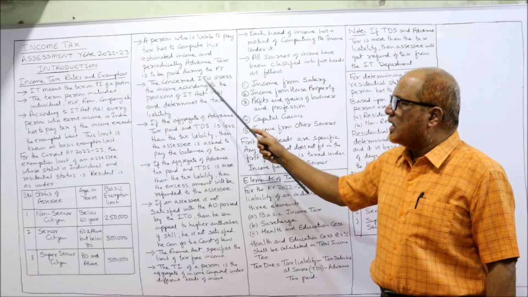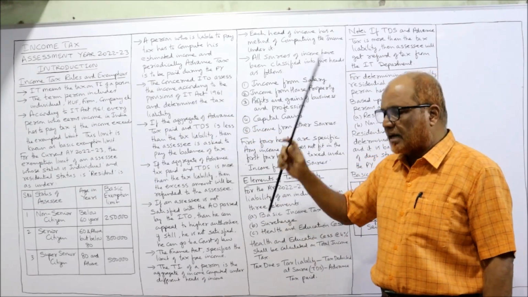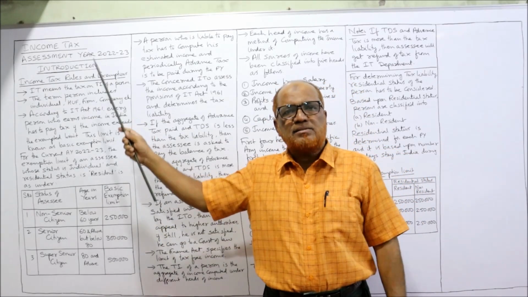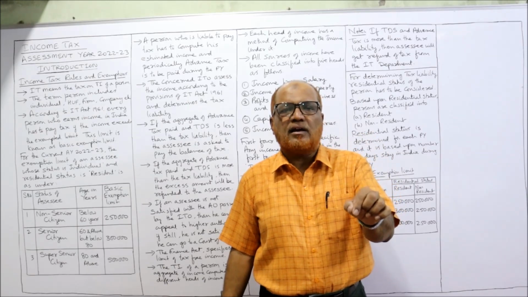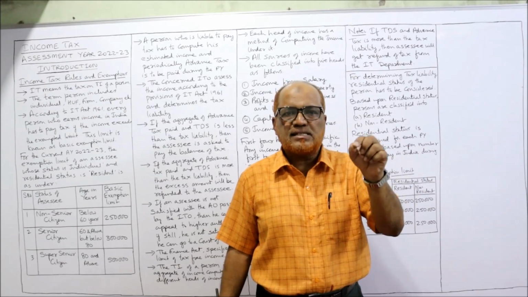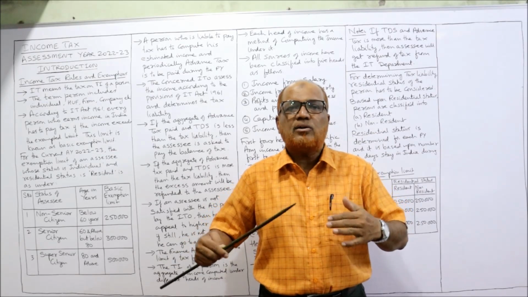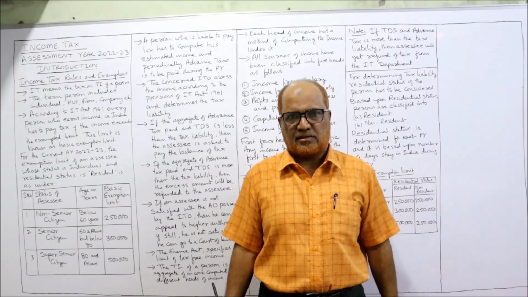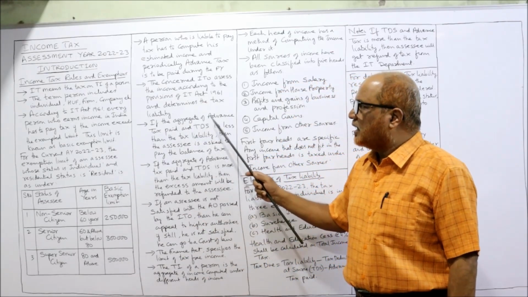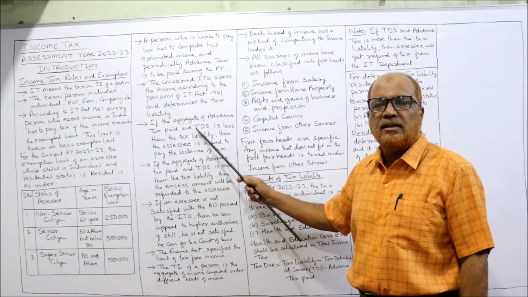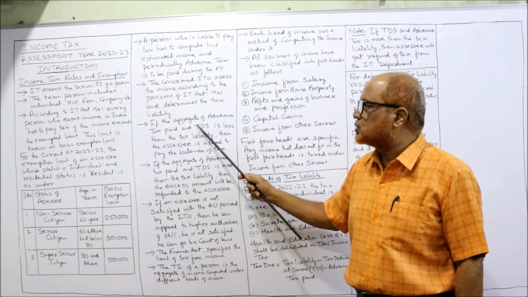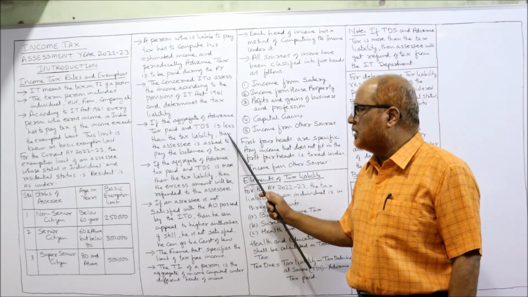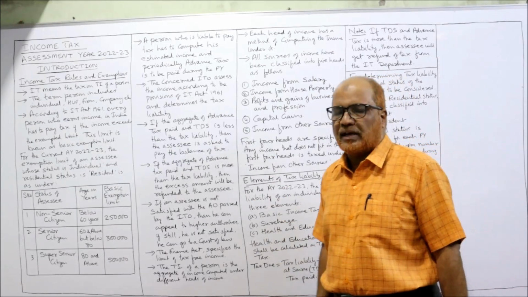Then the concerned ITO assesses the income according to the provisions of the IT Act and determines the tax liability. Then the previous year will be over. After the previous year, the assessment year will begin. During the assessment year, the income tax officer, the assessing officer, will make the assessment of that person and calculate the tax liability according to the provisions of the Income Tax Act. Then, if the aggregate of advance tax paid and TDS, which stands for tax deducted at source, is less than the tax liability, then the assessee is asked to pay the balance of tax.